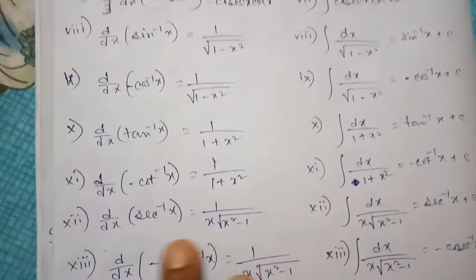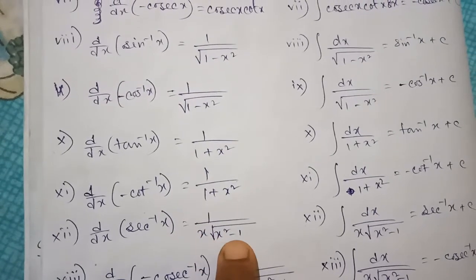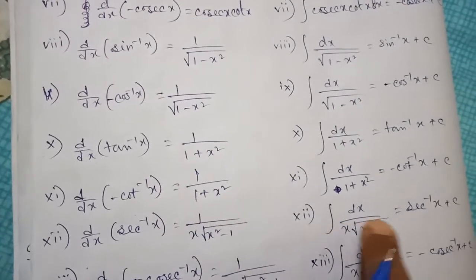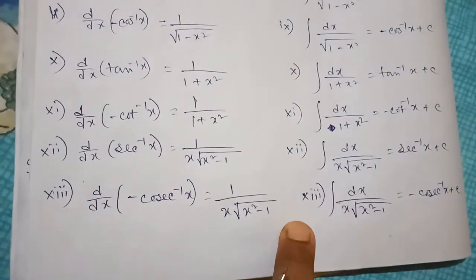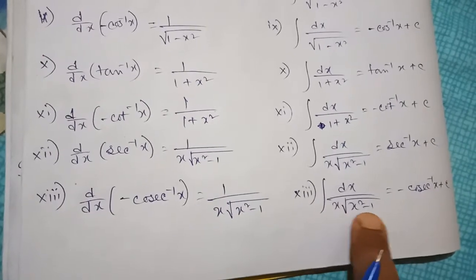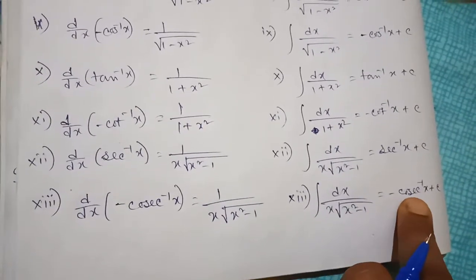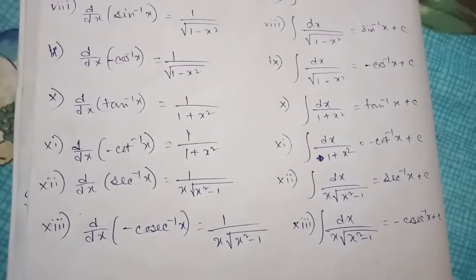The integration of 1 by x root over x square minus 1 dx equals sec inverse x plus c, and the integration of dx divided by x root over x square minus 1 with a negative sign equals minus cosec inverse x plus c.